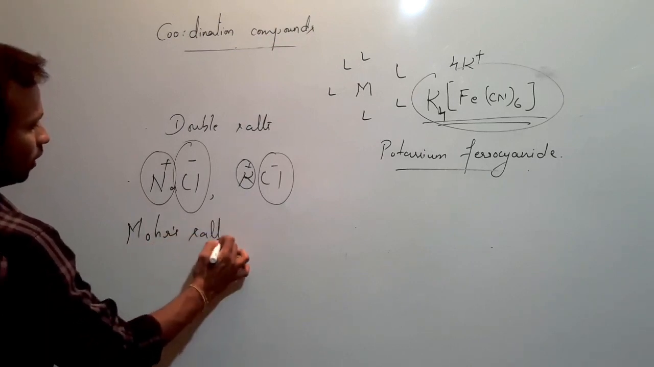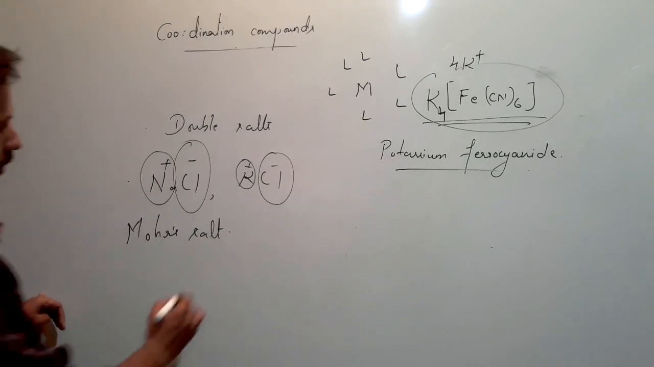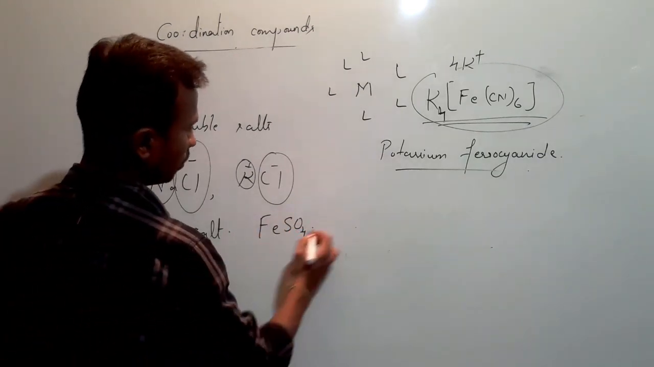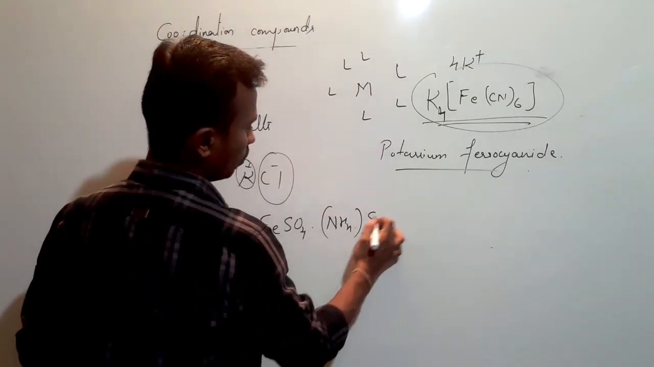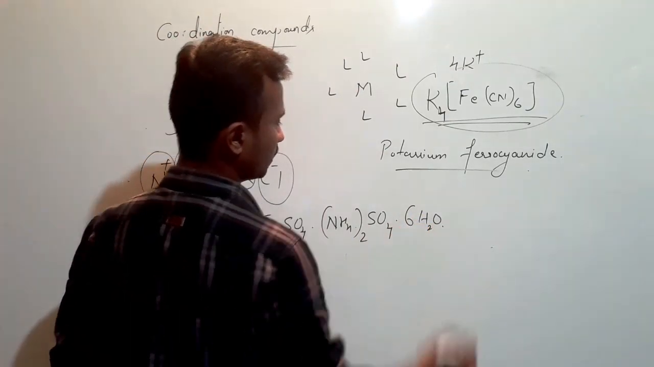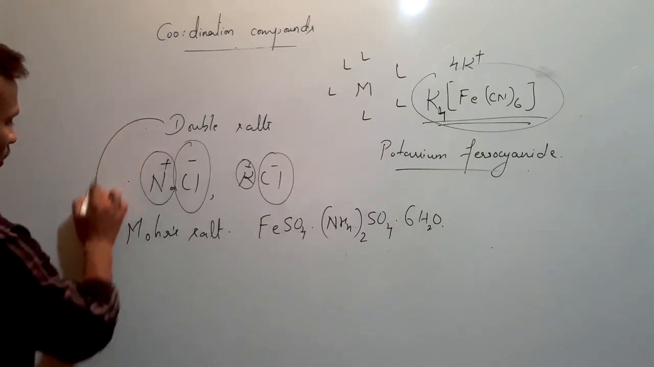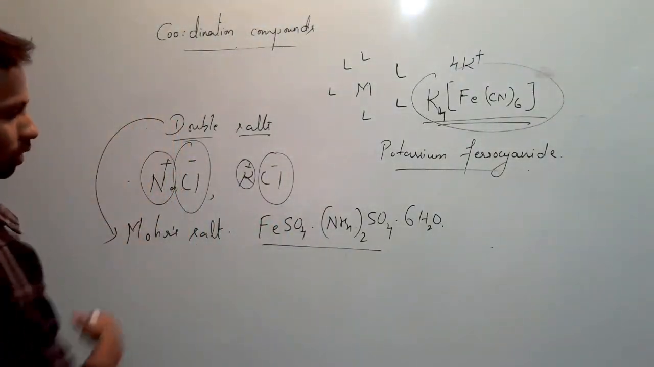Mohr's salt. What is the molecular formula of Mohr's salt? That is ferrous sulfate, FeSO4 dot ammonium sulfate, that is (NH4)2SO4 dot hexahydrate, that is 6H2O. This is an example of Mohr's salt. So it is also an example of a double salt. This is called Mohr's salt. It is an example of a double salt.